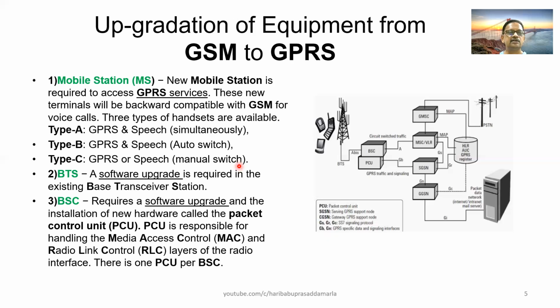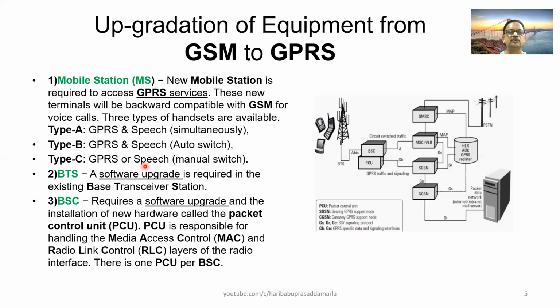So here in type C, either you can have voice communication or data communication, and that too, it is to be switched manually. If you are speaking, and in the meantime there is some data requirement, you have to switch to GPRS, or you are browsing the network and in the meanwhile there is a call.